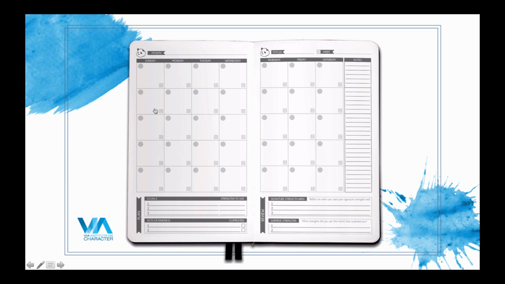All right, in this section we're going to go over the monthly section of your Panda Planner VIA. So of course we want to put in your month. Your monthly focus is going to be something that you really want to focus on this month, naturally. Very aptly named. But essentially this is a part of your life.